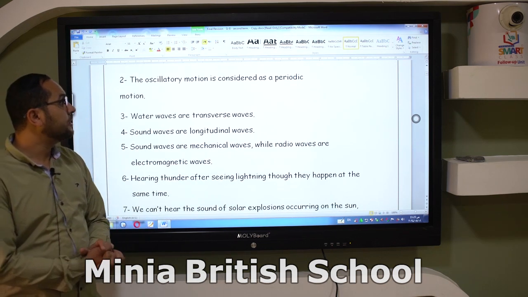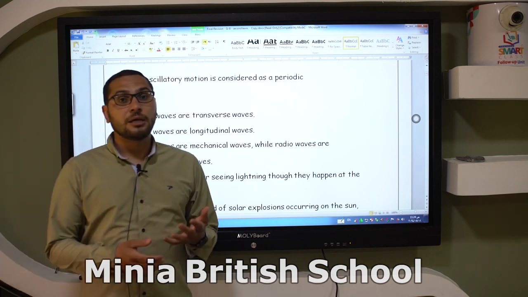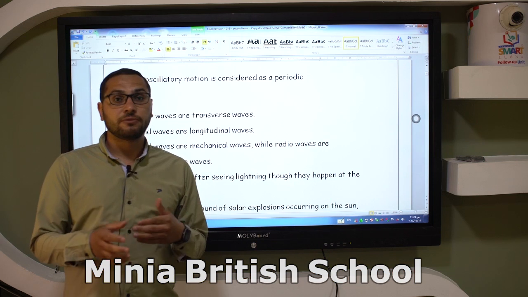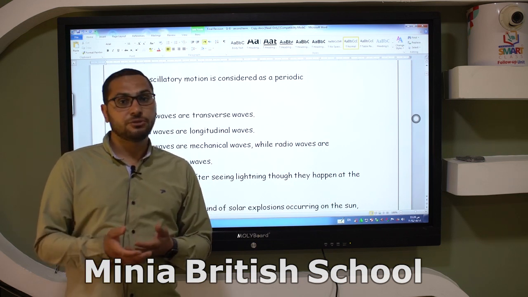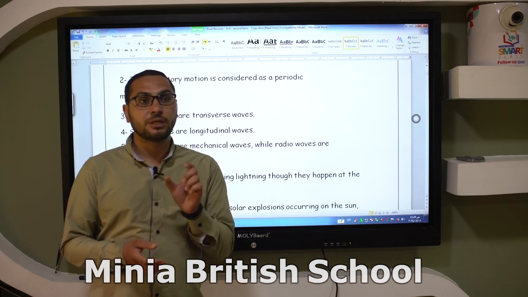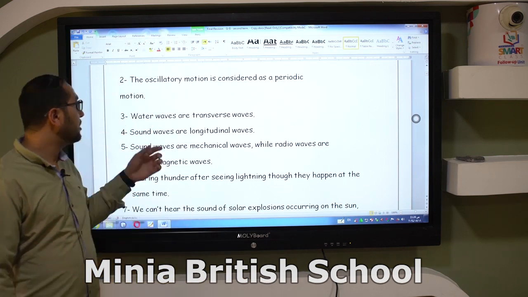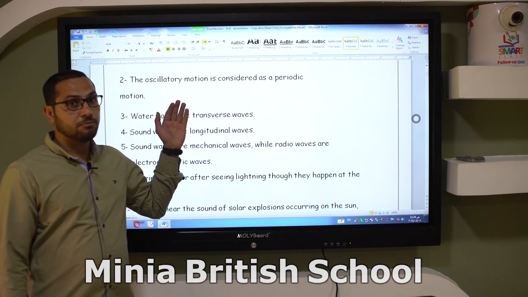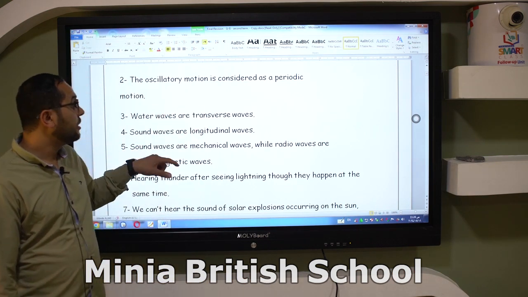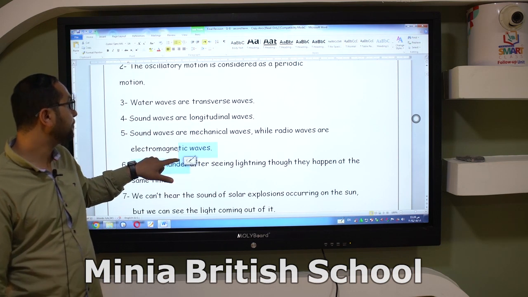Number two, the oscillatory motion is considered a periodic motion. Why? As you know, the periodic motion consists of wave motion and oscillatory motion. The main important point in the oscillatory motion is that its motion is repeated. So the answer here, because the periodic motion is repeated regularly through intervals of time.